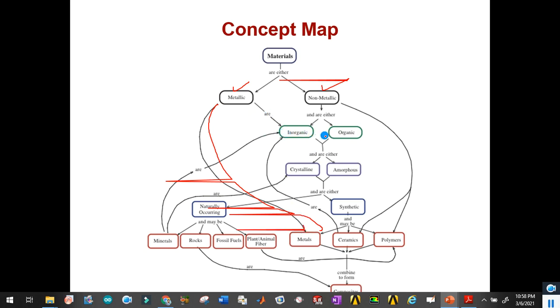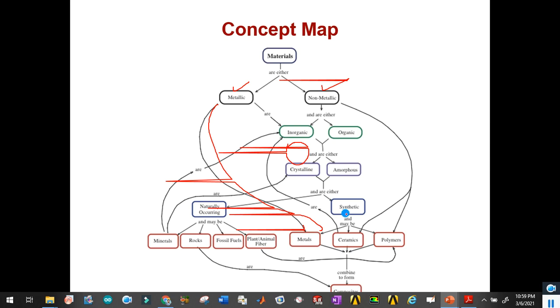So similarly, if we see further classification of inorganic and organic materials, they are either crystalline or amorphous. In crystalline materials, atoms are arranged in a proper fashion, and in amorphous materials, atoms are randomly arranged in different groups.